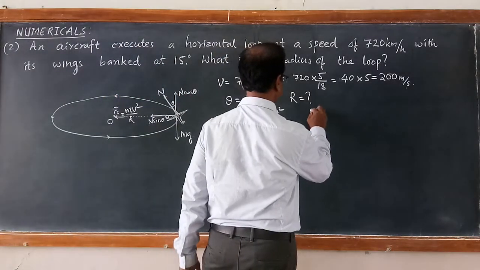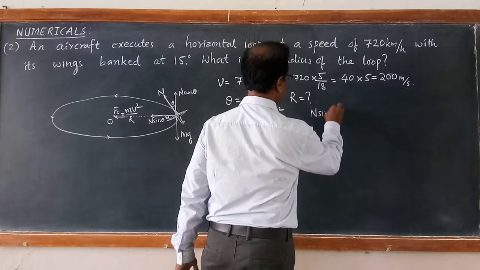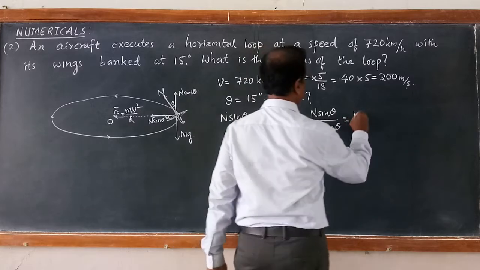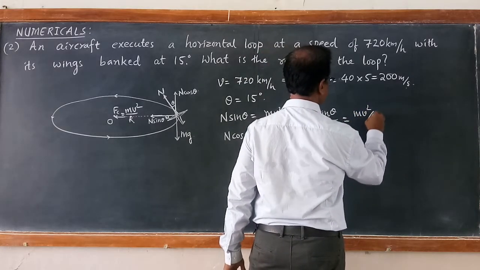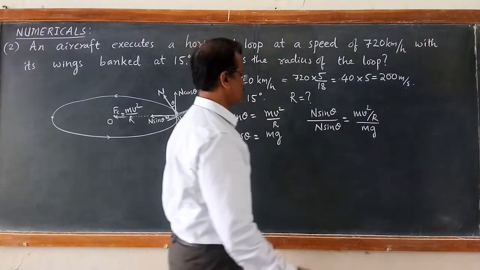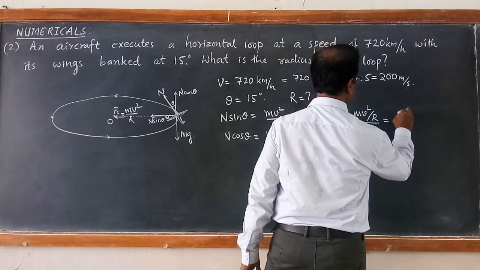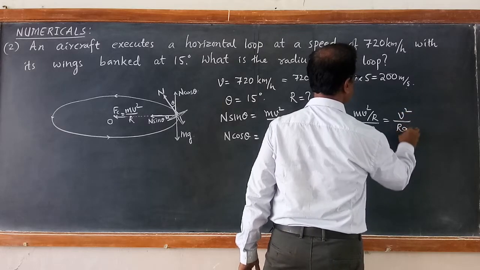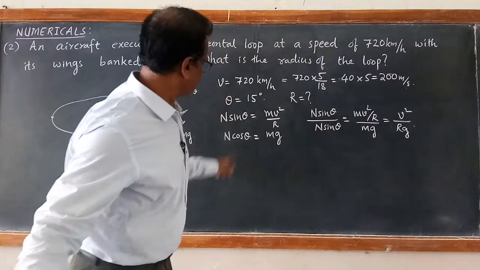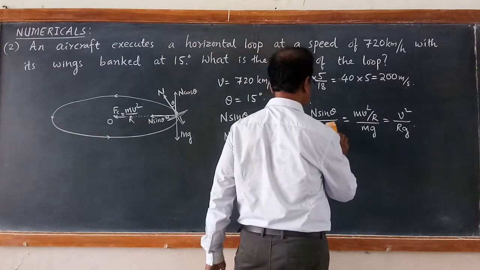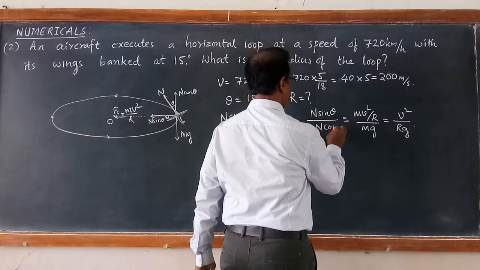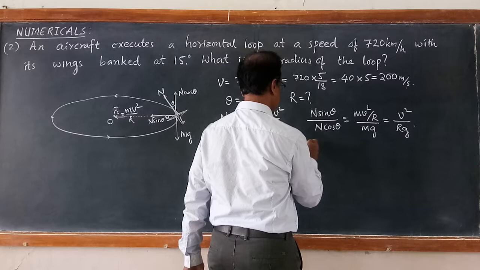Then take the ratio N sin theta by N cos theta, equal to mv square by R divided by mg. M cancels, so you are left with v square by Rg. N cancels on the left, so it becomes tan theta.